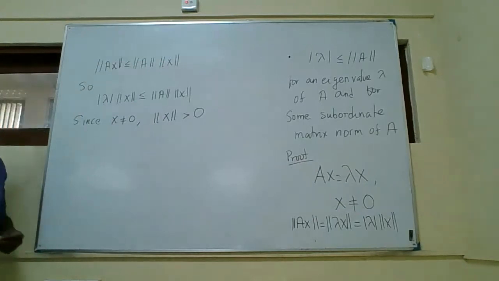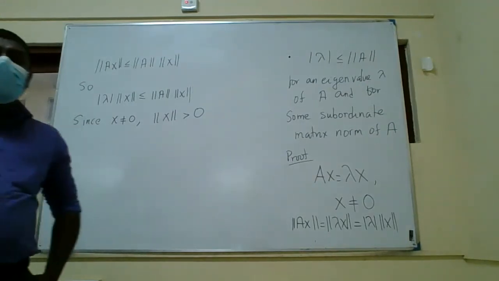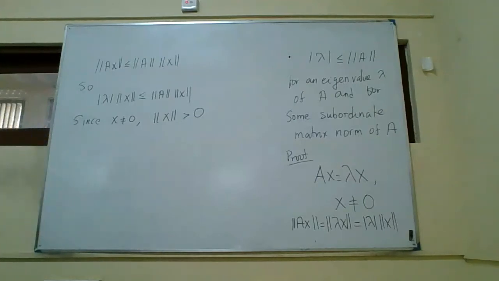Because x is non-zero, norm of x is strictly positive. By the definition of norm, norm of x is always greater or equal to 0, and it is equal to 0 only when x is equal to 0. So here x is non-zero, so norm of x is greater than 0.